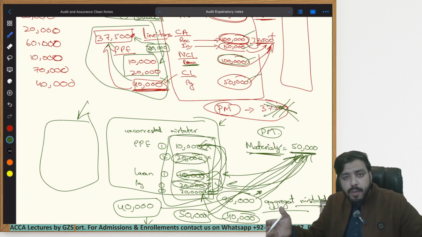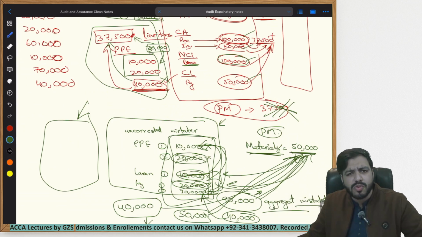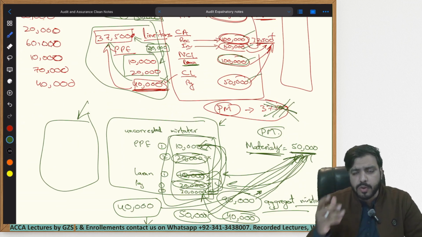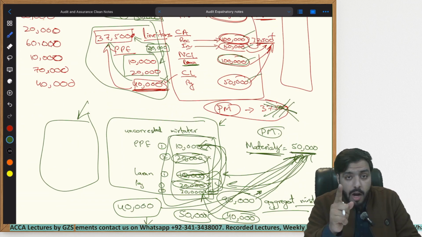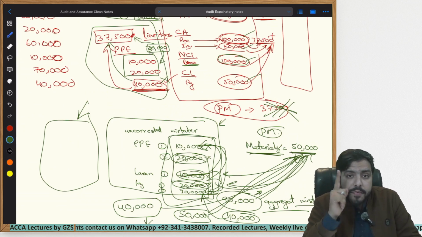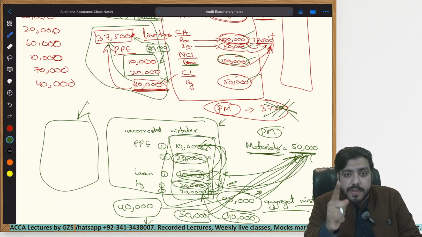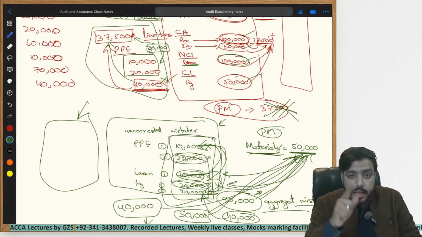You are thinking in your mind, then why does the auditor still use performance materiality? It is of no use. You could say it is literally an extra work that you have to do within your practical life. But as I told you at the start of this lecture, the audit field is very, very difficult. Why? Because thousands upon millions of investors rely upon your opinion on whether these financial statements are correct or not.